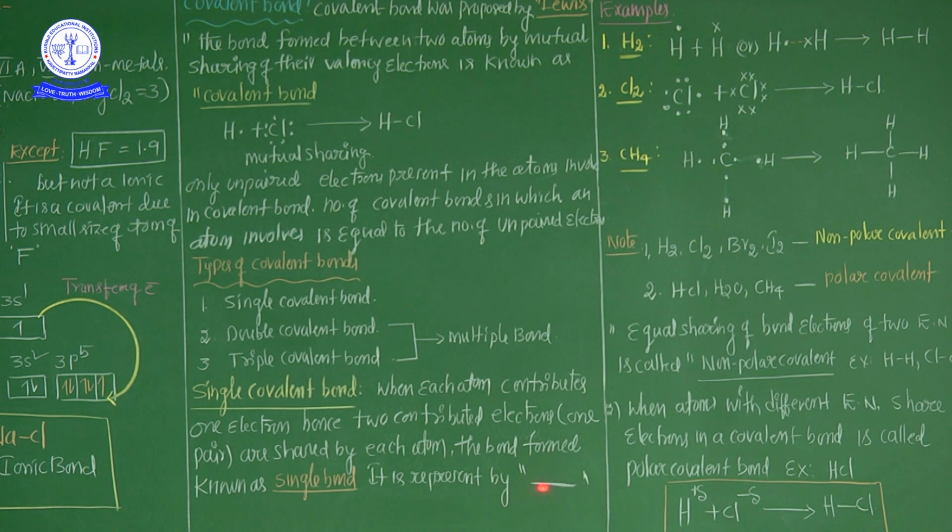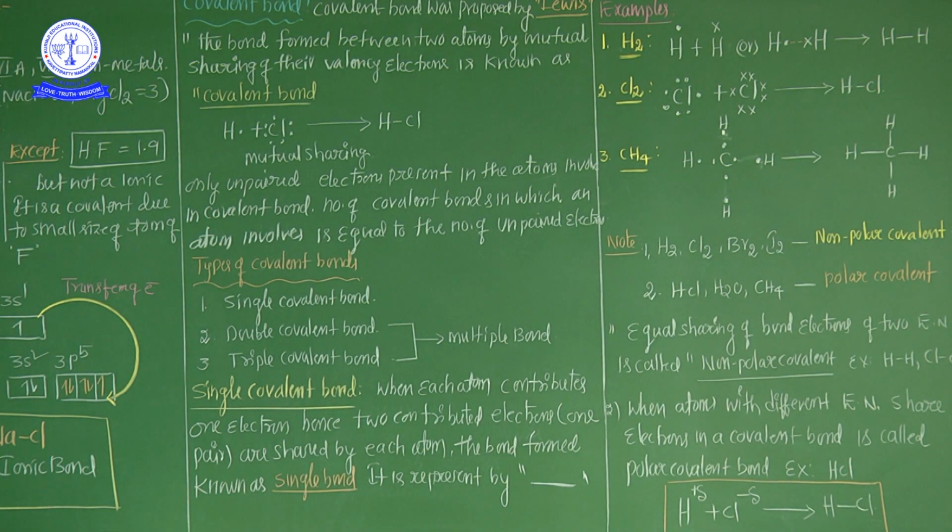It is represented by one horizontal line. For example, see here, hydrogen to chlorine, only one bond is there. This horizontal line represents a single bond. If two horizontal lines are there, that is a double bond. If three horizontal lines are there, that is a triple bond.